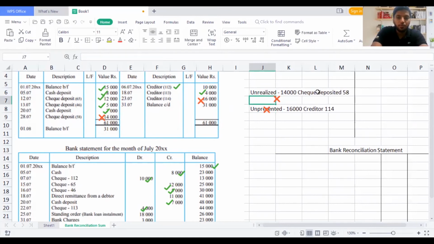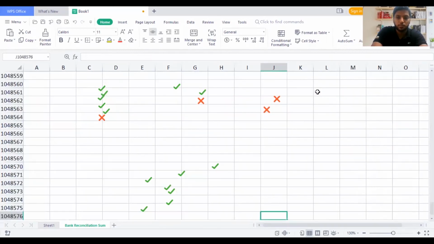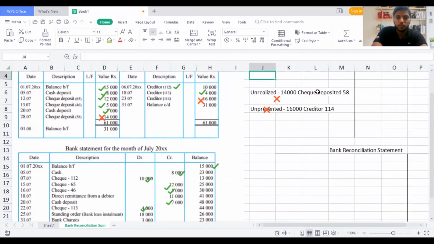Okay. So now after finding this, these two will come under the bank reconciliation statement. Now after considering these two particular things, I'm going to take the next comparison, which is the bank statement. Now I'm going to compare the bank statement with the bank reconciliation statement. Almost everything is marked on the bank reconciliation statement. So what is there on the bank statement, we can directly take, it is not there under the bank account. So here 11,000 is not there on the debit side, and 18,000 is not there on the credit side. 3,000 is not there on the credit side.